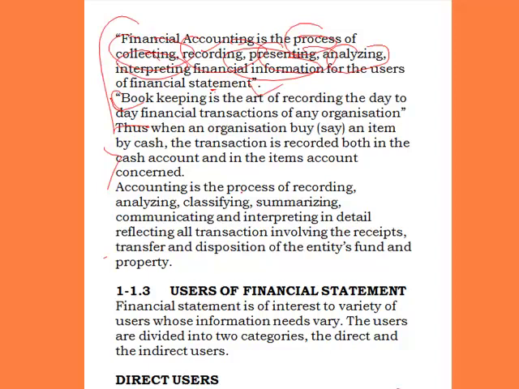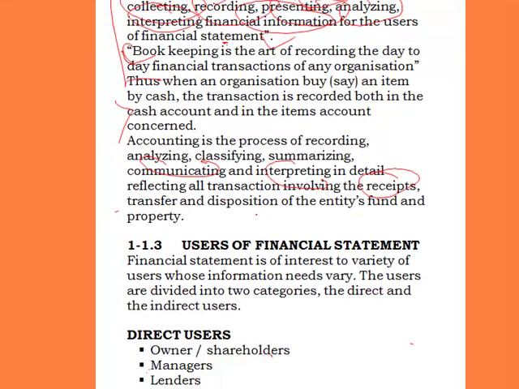Now accounting is the process of recording, analyzing, classifying, summarizing, communicating, and interpreting in detail, reflecting all transactions involving the receipts, transfer, and disposition of the entity's fund and property. So now this can also be a definition of accounting: that accounting is the process of recording, analyzing, classifying, summarizing, communicating, and interpreting in detail, reflecting all transactions involving the receipt, transfer, and disposition of the entity's fund and property.